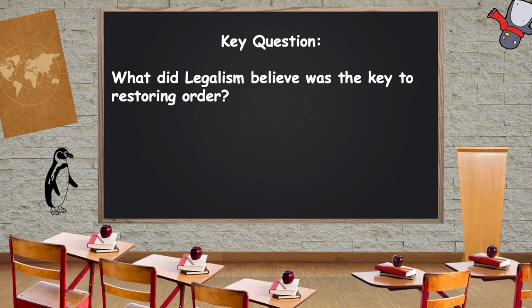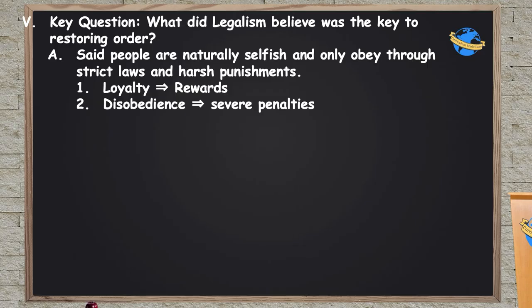And then there's a third philosophy we have to talk about called legalism, which was, some said, the key to restoring order in China. Well, Confucianism taught that leaders should lead by moral example, and there should be dominant and subordinate relationships that should be respected. And Taoism taught just follow the way of nature. Legalism, on the other hand, taught that people are naturally selfish and only obey if there are strict laws and harsh punishments. So loyalty should be rewarded, and disobedience should have a very severe penalty. And that's how you get people to obey and create stability. Our friends, the Roman emperors, would probably agree with this.